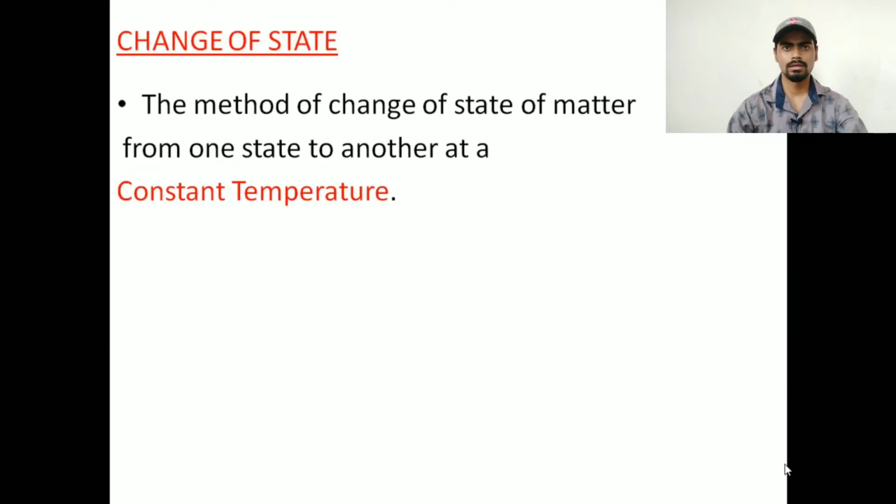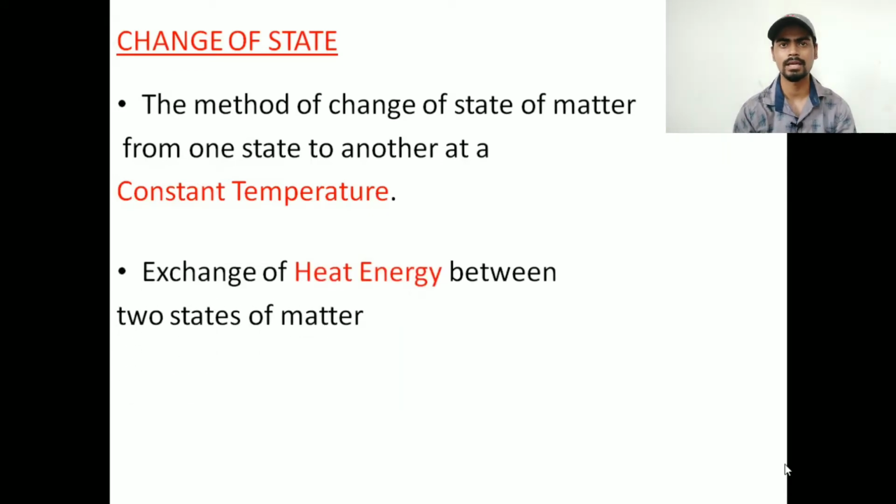Now why do the states change, say from solid to liquid, or from liquid to gas, or from gas to liquid to solid? The method of change of matter from one state to another at a constant temperature is known as a change of state. Whenever a solid goes to liquid, it is changing from one state to another because of the exchange of heat energy, and that is known as a change of state.